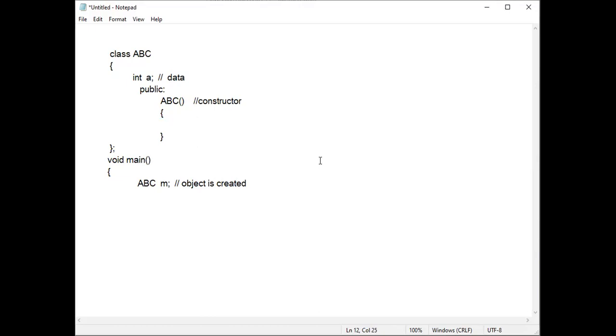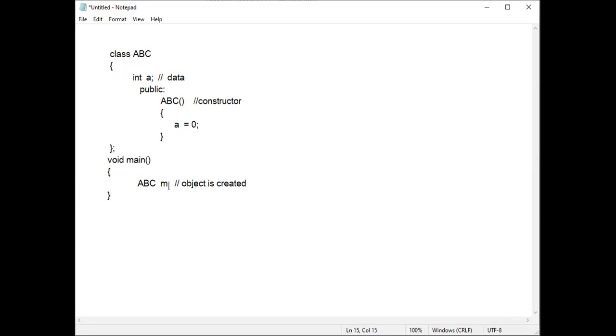And what is the help of the constructor? We can give the value for the data. In this function, if I say A equals 0, in this way we can give the value. From this simple code, we understand that we have written the constructor, created the object, and when the object is created, the constructor is called. When the constructor is called, data members are initialized. You can say the object is initialized, because when the object is created, this data member is linked to this object.